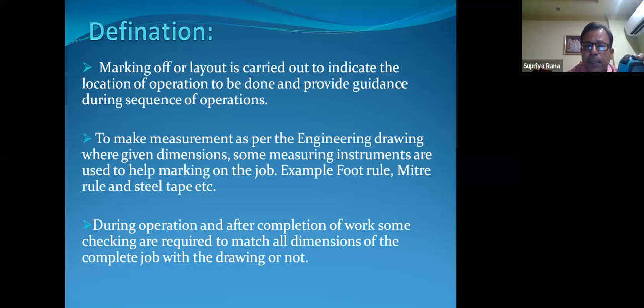Next is the measuring instrument. By this instrument, we can take the dimension from the engineering drawing and apply it on the job. After that, we mark according to the dimension which is reflected in the engineering drawing.